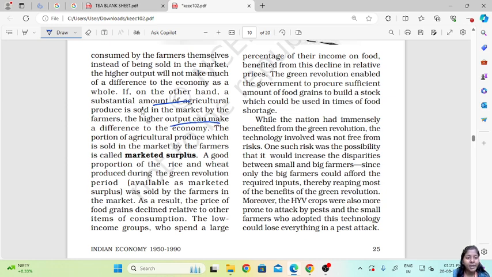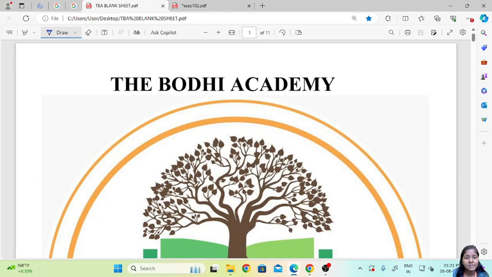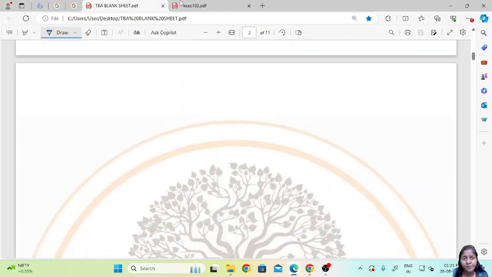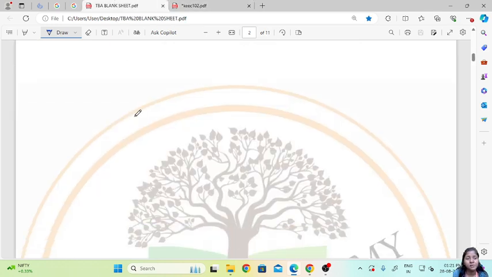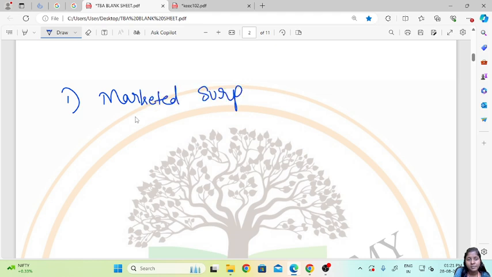The portion of agriculture produce which is sold in the market by the farmers is called marketed surplus. Marketed surplus is nothing but whatever the farmers produce, the portion that is left out which they can sell in the market. Here another very important word is marketed surplus.